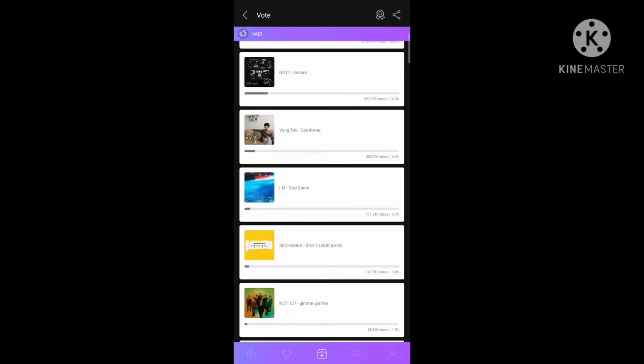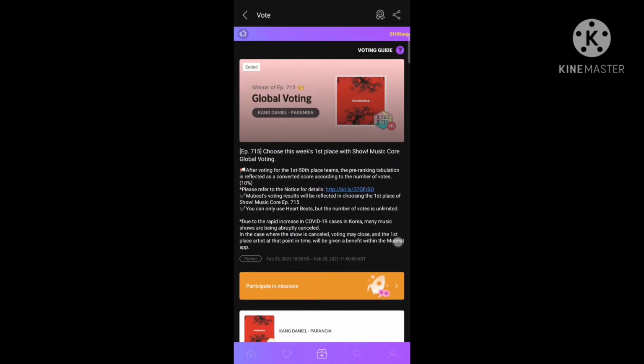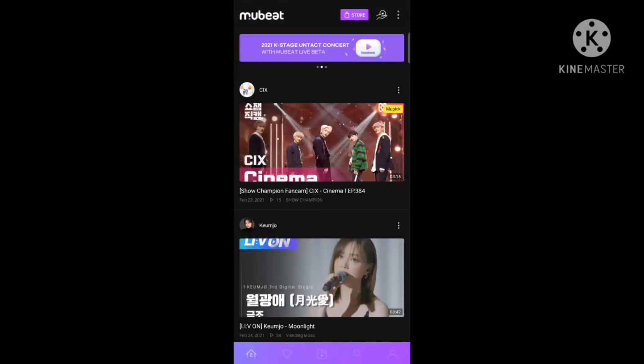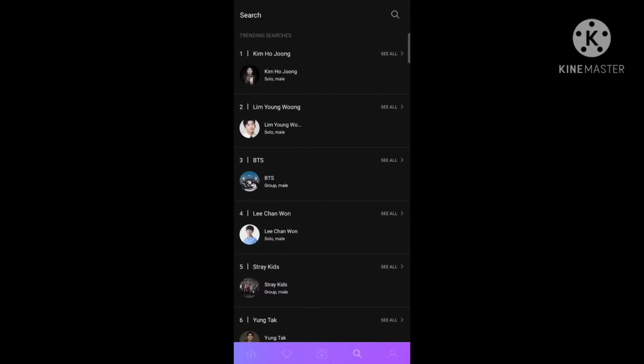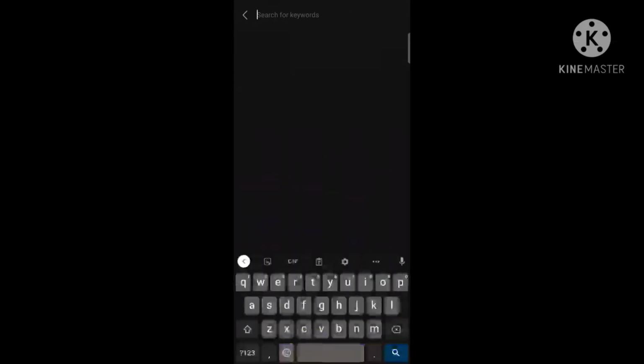Now I will tell you another use of this app. You can watch K-pop videos here too. Also, not to mention, if we BLINKs stream BLACKPINK videos here, there will be a benefit. This app is connected to the Gaon Social Chart. Currently, we're doing well on Gaon Social. BLACKPINK has been #1 in social for the past weeks.